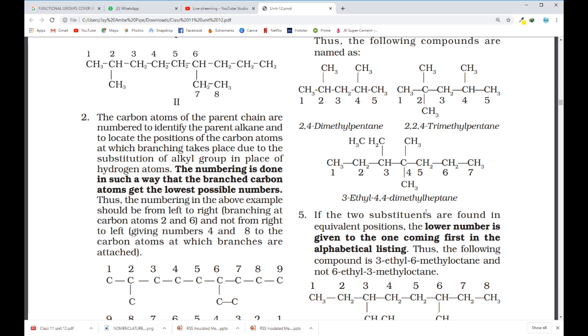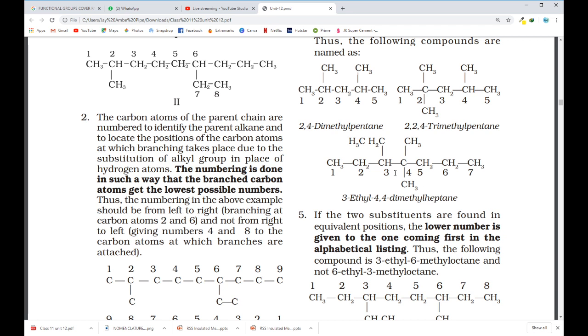Now let me go for branching. On the third carbon is a 2 carbon containing group, so this is ethyl. On the fourth carbon, 2 CH3 means methyl. Again, while writing the name, as I said, you don't have to consider the "di" of dimethyl, and as per this I have to consider E and M. So E comes first, so 3-ethyl 4,4-dimethyl pentane. I hope now you understand at least the basics of writing the name of a structure.